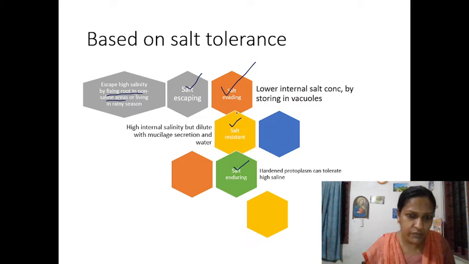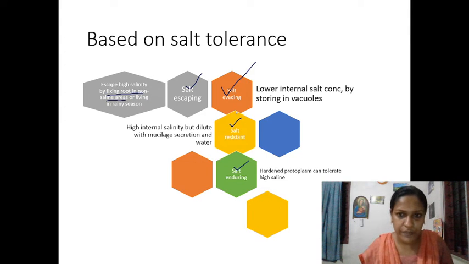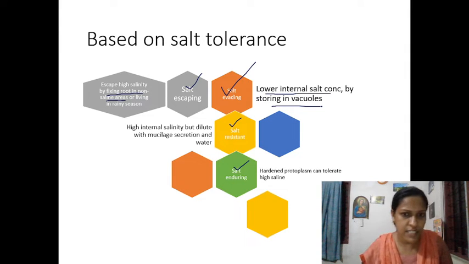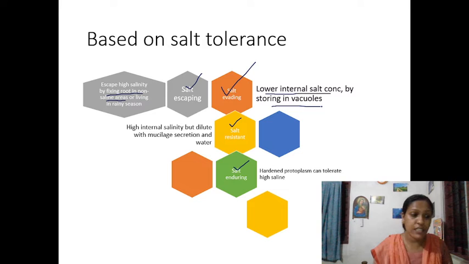What about salt evading? Salt evading means they make the salt concentration very low by storing it in vacuoles. They store it in the vacuole regions and reduce the salt concentration. We call these evaders, just like the Avicennia plant, mainly seen as a mangrove in most places. Avicennia, Rhizophora. Learn some names of mangroves: Avicennia, Rhizophora, Excoecaria. All these are examples for mangroves.